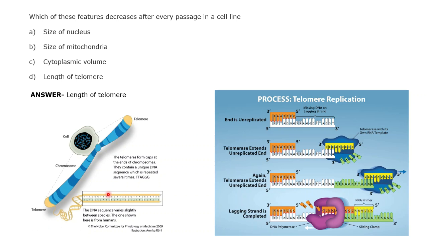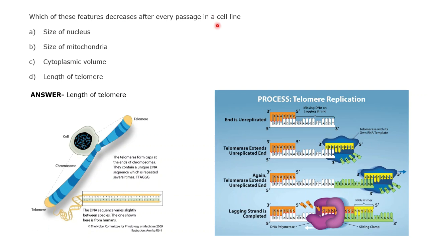So whenever you are using that, you need to keep that in mind, because from year to year we are using it for different kinds of research purposes, right? So if that particular phenotype is getting changed, because the cell phenotype is derived from the genetic material itself, right, which is obviously the DNA or the chromosomes. So if any change is happening within that particular genomic constitution itself, it will obviously lead to change in phenotype. So the answer to this question is length of telomere. So the length of telomere decreases after every passage in a cell line.